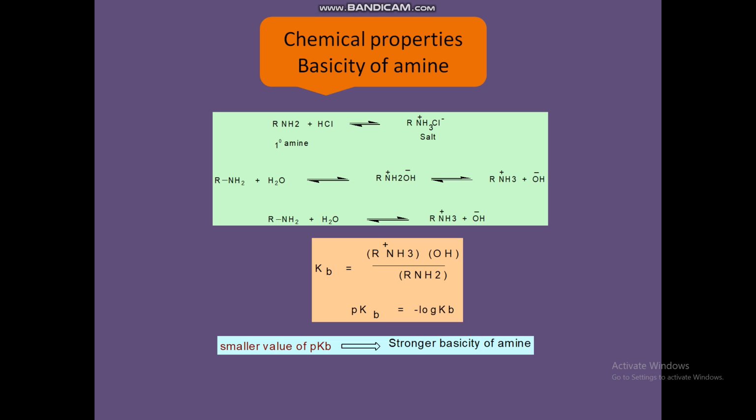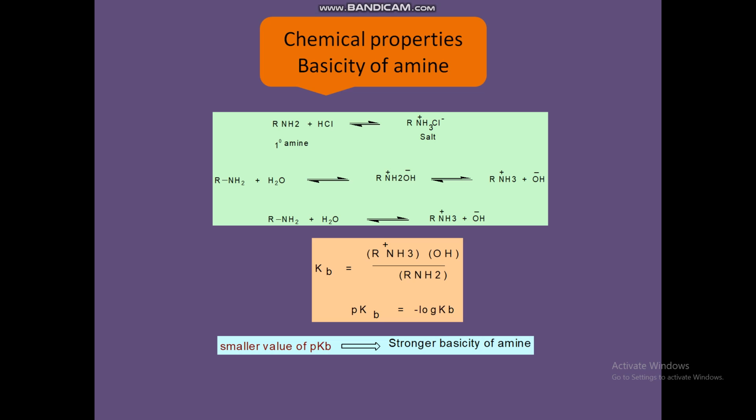Now chemical properties, that is basicity of amines. Amines, like ammonia, contain nitrogen with an unshared pair of electrons, so they resemble ammonia in chemical behavior. The basic character of amines: amines are basic in nature. They can accept a proton from water, and they react with mineral acids to form water soluble salts.